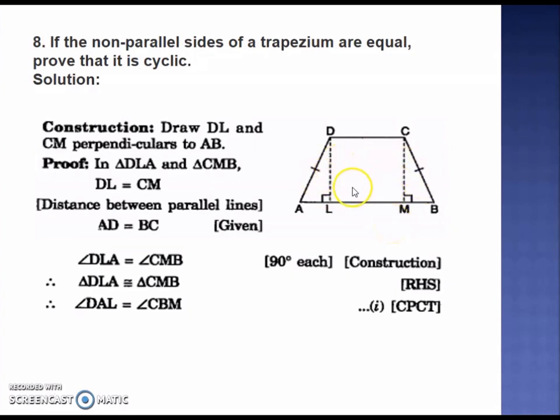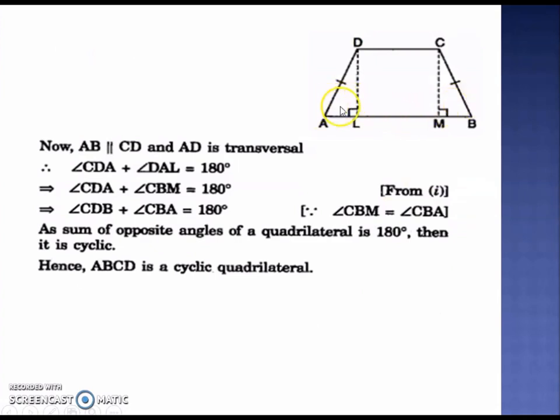So we can prove these two triangles congruent by RHS. So therefore by CPCT we can say that this angle DAL and this angle CBM, they are equal by CPCT. So these two angles we have proved equal, angle A and angle B. Now next is, if you consider AB parallel to CD and if you take AD as a transversal, then these two angles, angle ADC and angle DAL, these two angles are supplementary.